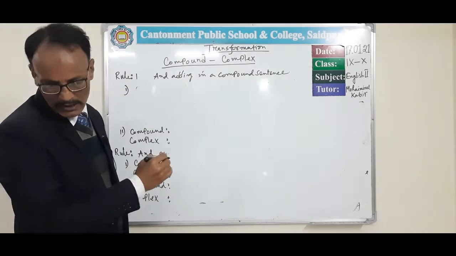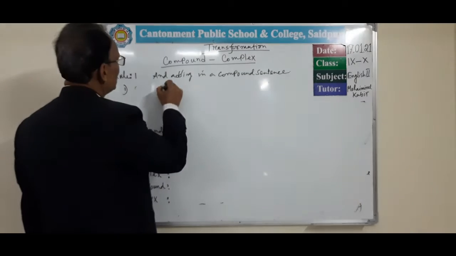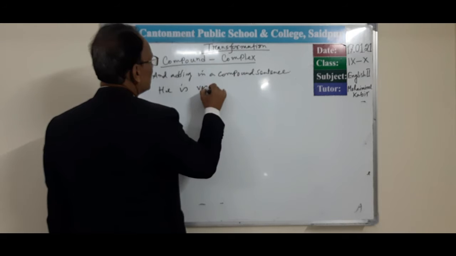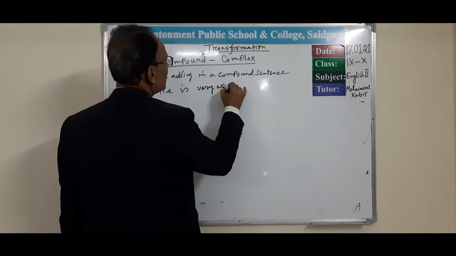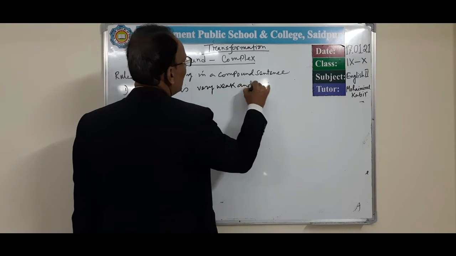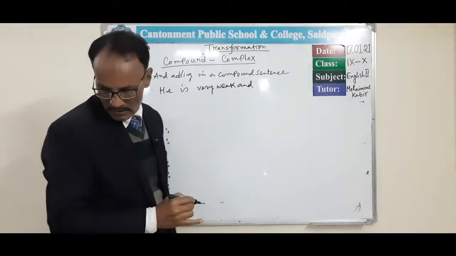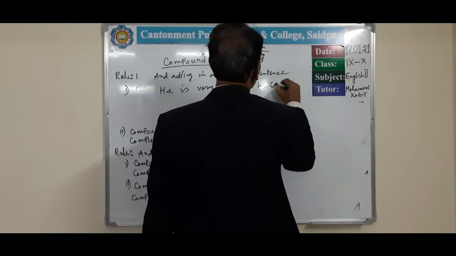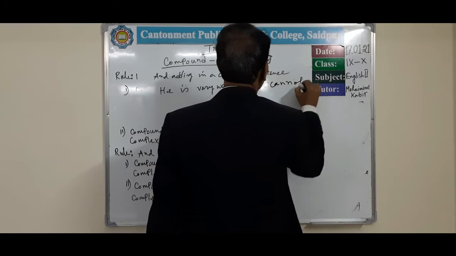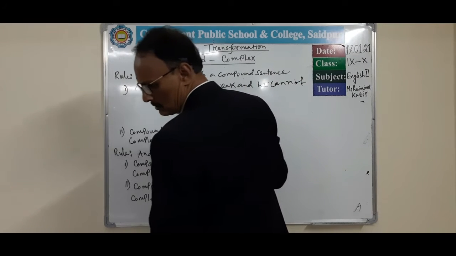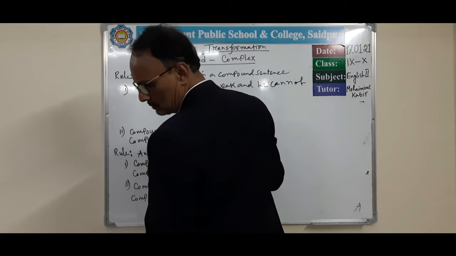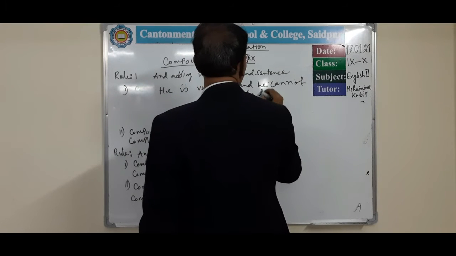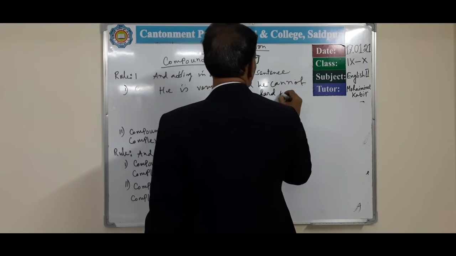He is very weak, and he cannot do hard work.